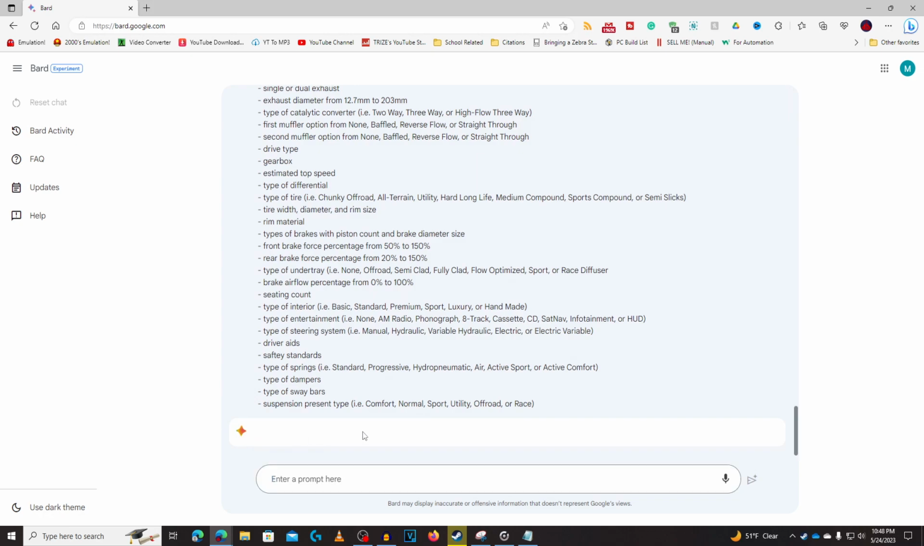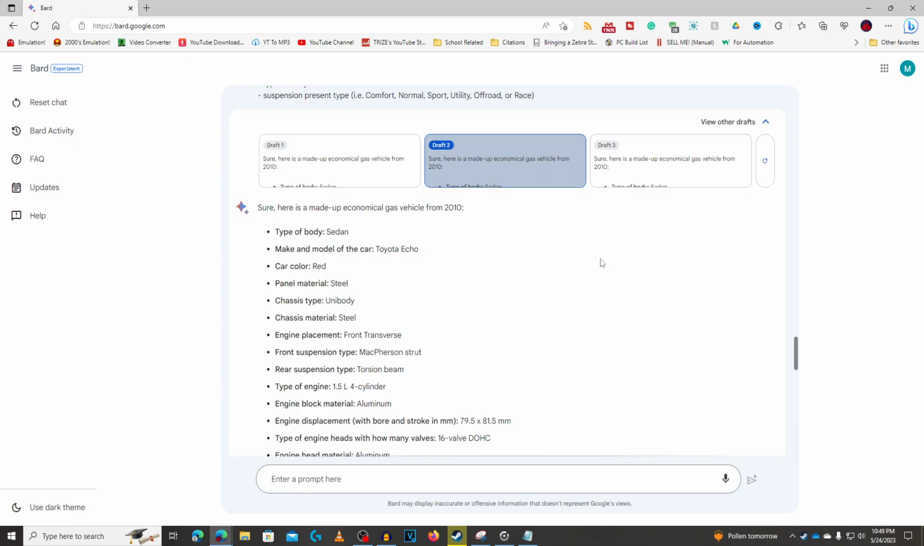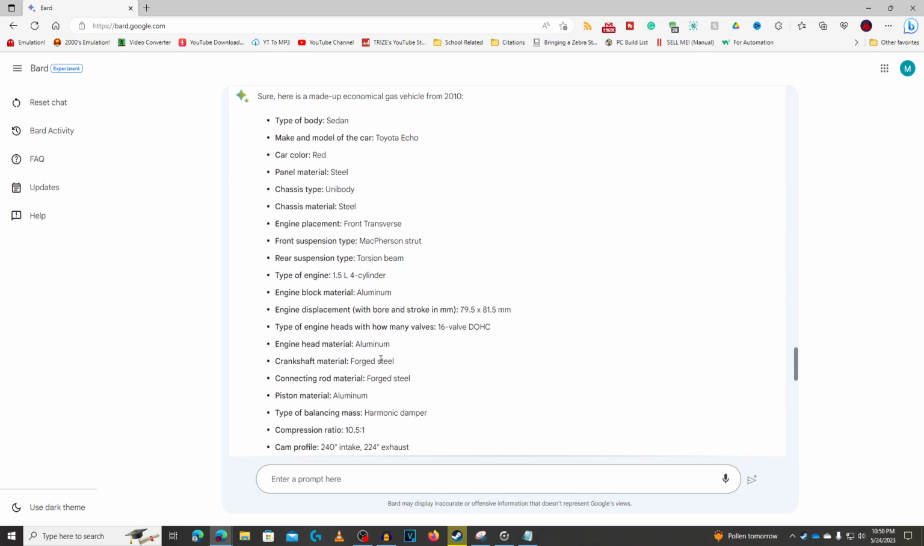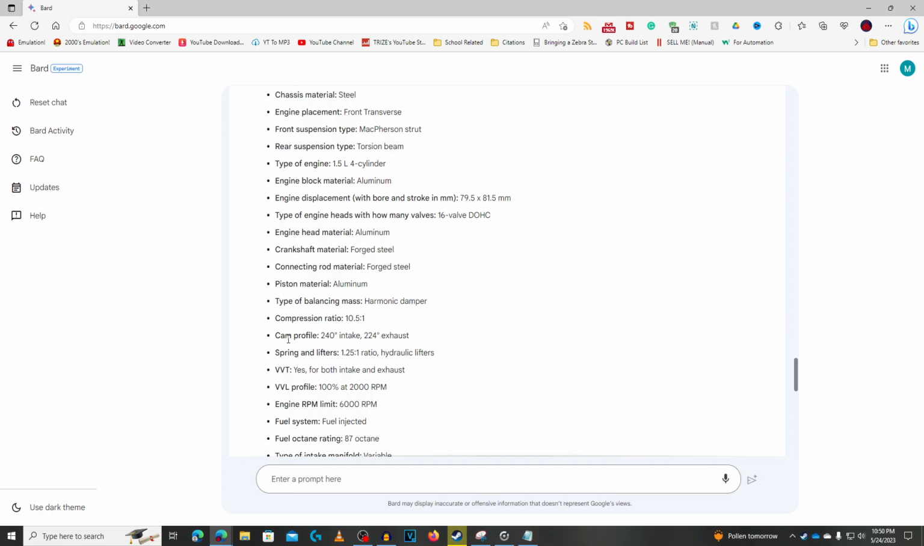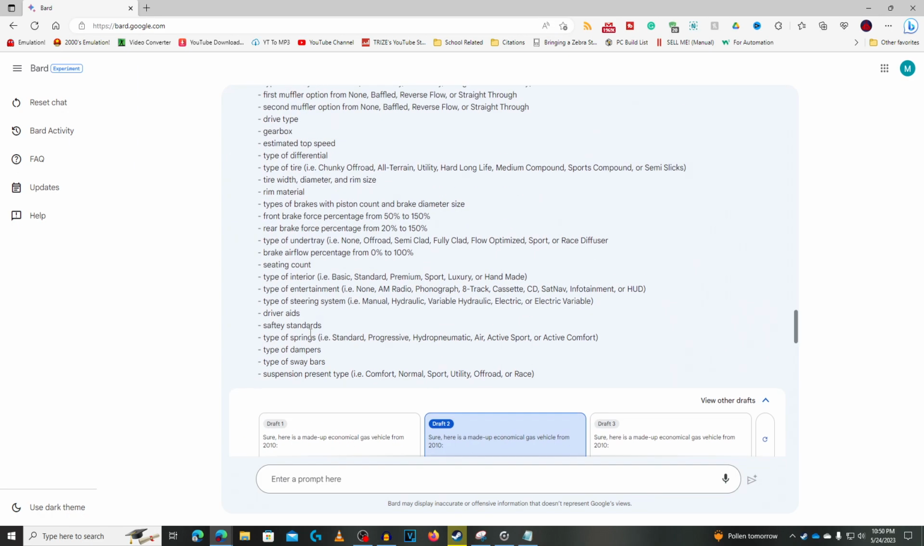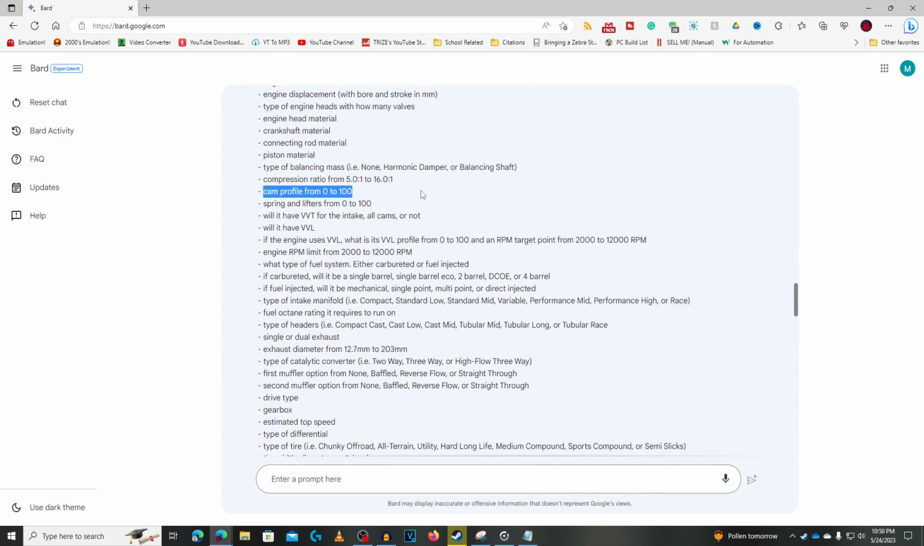Okay, so I regenerated a list here, and all of a sudden, it wants me to make a Toyota Echo. Okay then, and for the first time in red, not just white. And still 1.5 liters, aluminum, forged, harmonic damper, and a cam profile, 240 degree intake and 224 degree exhaust. This is not what I've given. No, I never gave this.